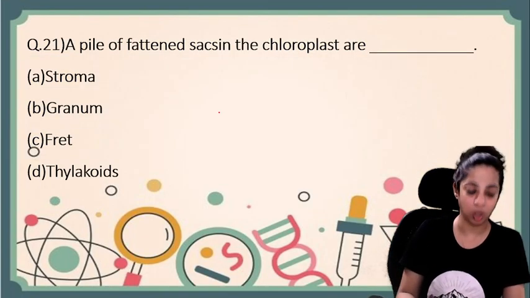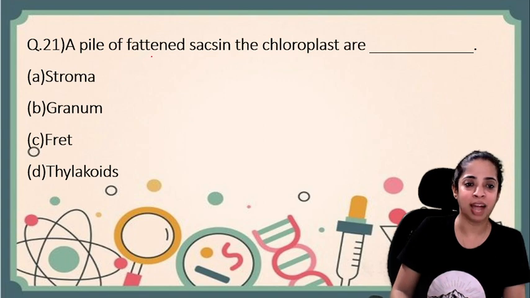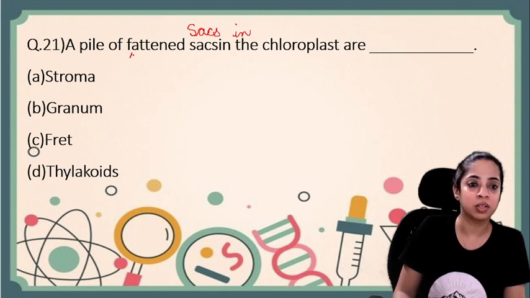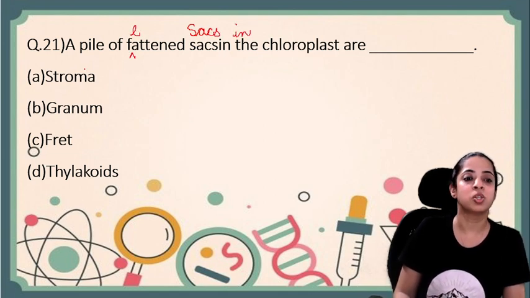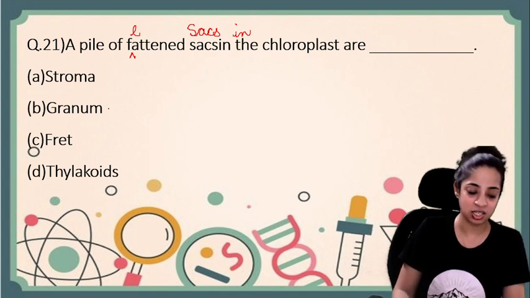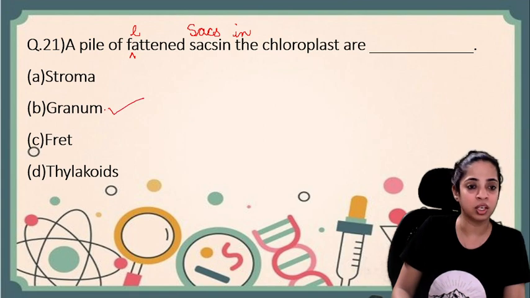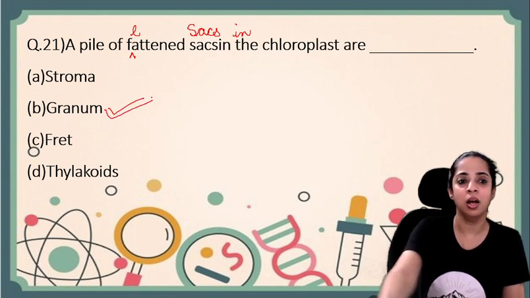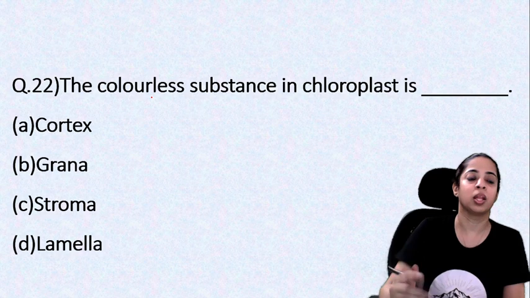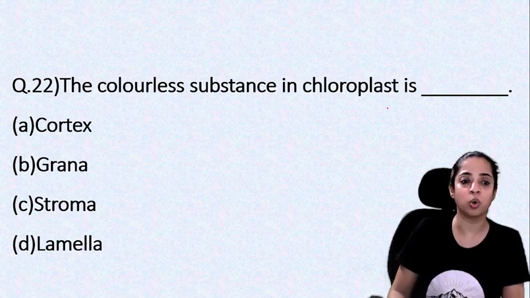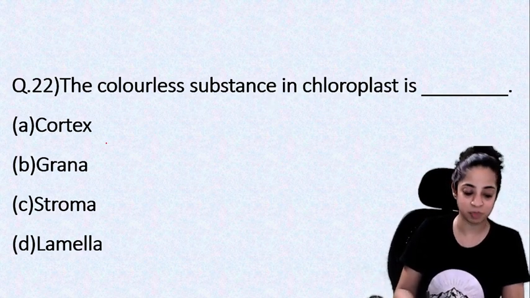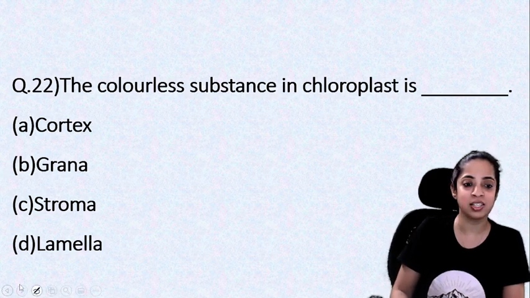Question number 21. A pile of flattened sacs in the chloroplast are. Okay, there is a typing error. So a pile of flattened sacs in the chloroplast are. This is a direct question, no thinking on this. So granum is the pile of flattened sacs. The colorless substance in chloroplast is. What is the colorless substance in chloroplast? It is the stroma, right? So C is the correct answer.